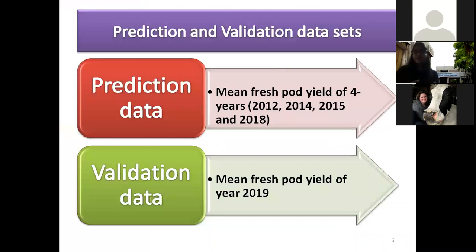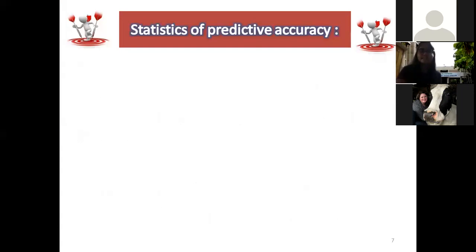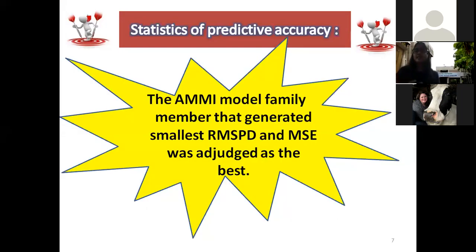As I told, we have used 4 years of data in order to predict the performance of genotype, and we have used year 2019 in order to validate the predicted performance. The statistical criteria for predictive accuracy are root mean square predictive difference, referred as RMSPD, and mean square error, referred as MSE. The criterion for assessing the predictive accuracy is that the AMMI model family member that has generated the smallest RMSPD and MSE is adjudged the best model.